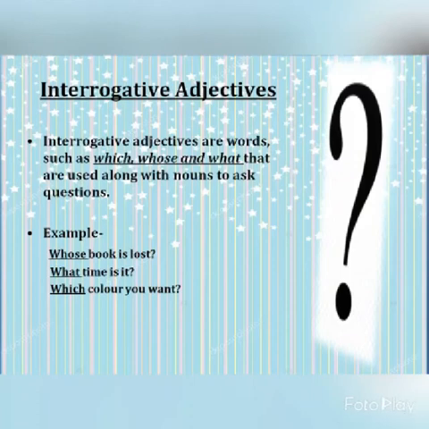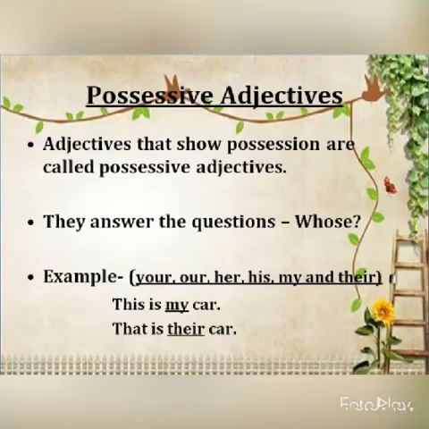Now here time is described by what. Which color do you want? Here color is described by which. And don't forget kids that when interrogative words like which, whose and what are used along with nouns, they are interrogative adjectives.